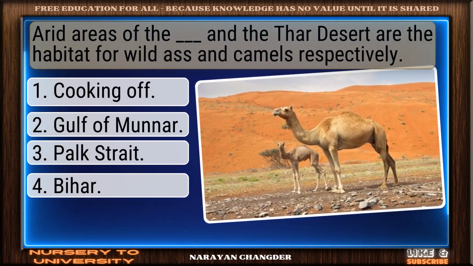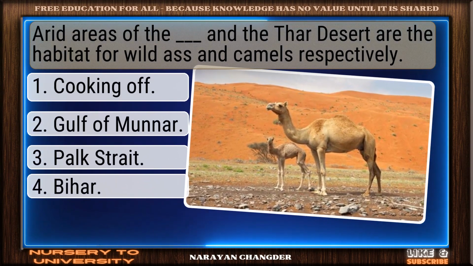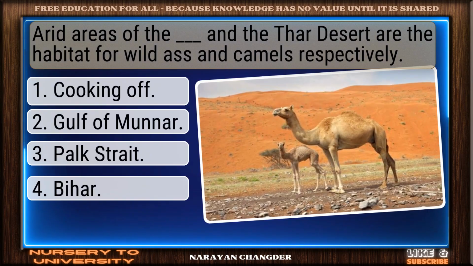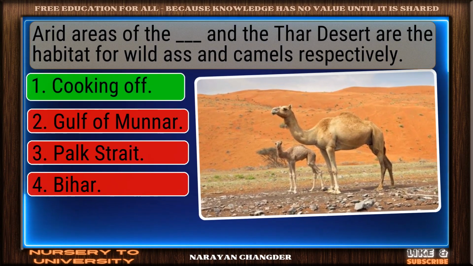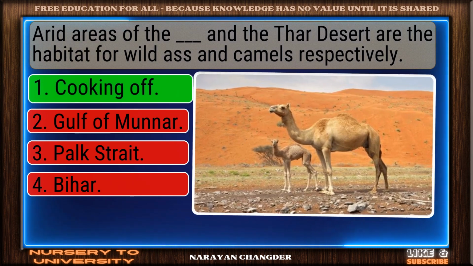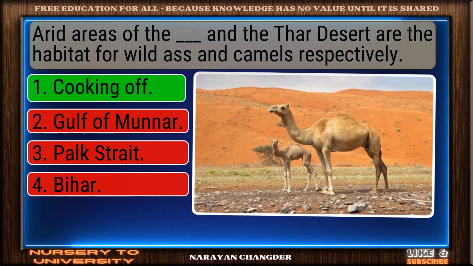Question number 41. Arid areas of the dash and the Thar Desert are the habitat for wild ass and camels, respectively. You're right. Kutch is the correct answer.